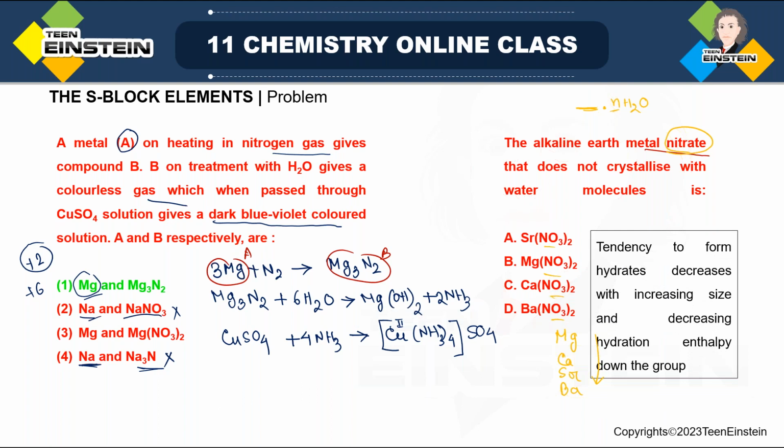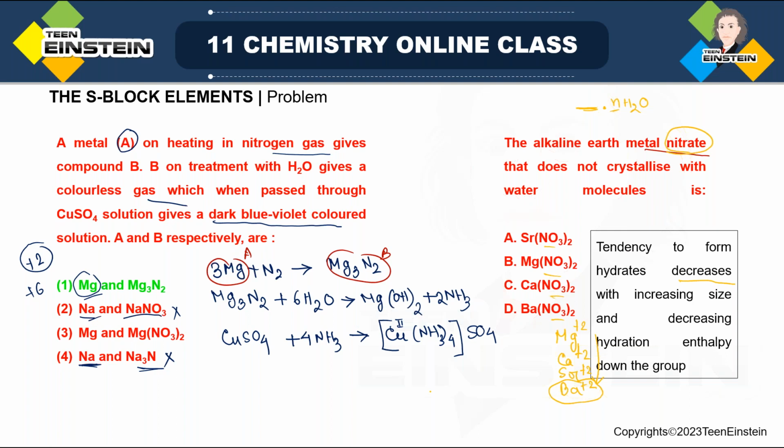Okay. So here the explanation is the tendency to form hydrates decreases with increasing size and decreasing hydration enthalpy down the group. As we are moving down the group, all are basically carrying +2 charge: calcium 2+, strontium 2+, barium 2+. The size is maximum in case of Ba2+. Down the group, size increases, and when size increases, the hydration enthalpy decreases, that is, it becomes less negative down the group. And when it becomes less negative, the tendency of water molecules to associate with the crystal will decrease.